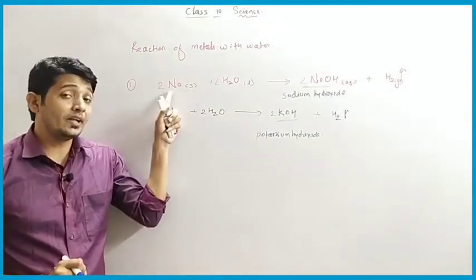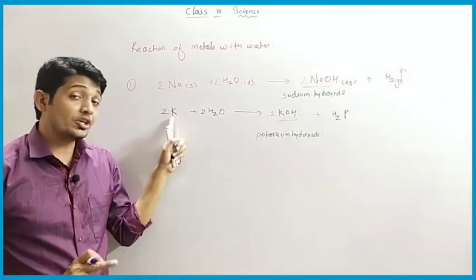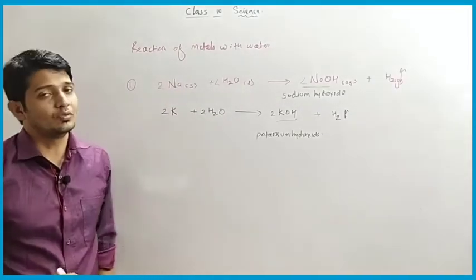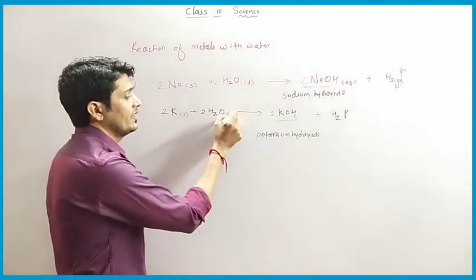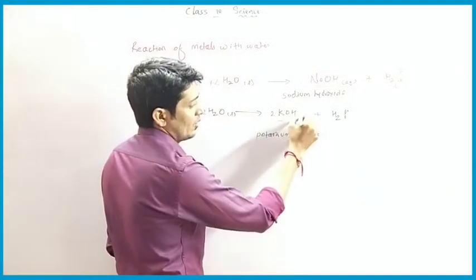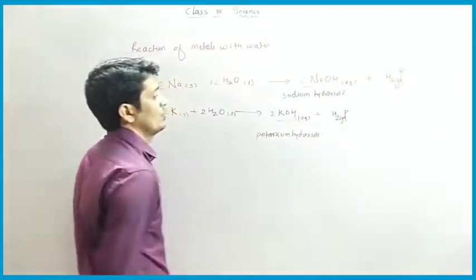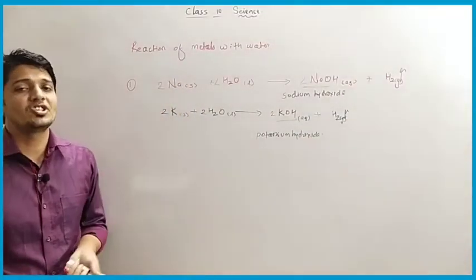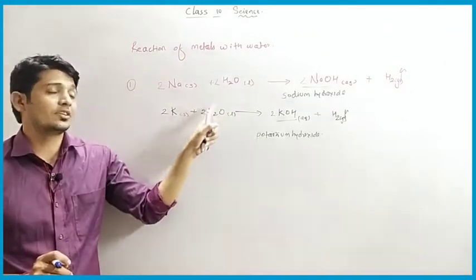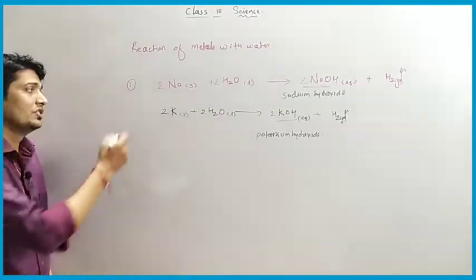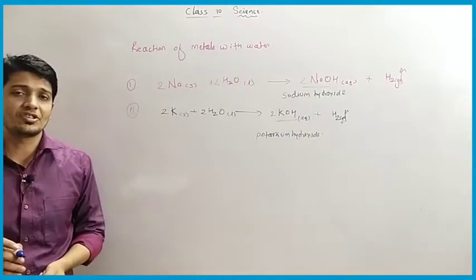It is sodium metal, you have to write in your notebook, and it is water, and here we have potassium metal and water. Potassium here again is in solid form, water is in liquid form. Potassium hydroxide will be in aqueous form and hydrogen is in gaseous form. So this is the balanced chemical reaction for sodium and potassium metal reacting with water. This is the first reaction and this is the second reaction, so write down both the reactions.